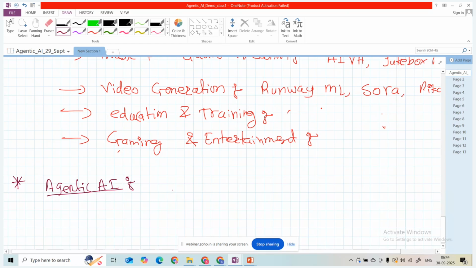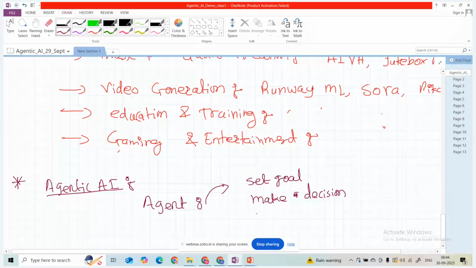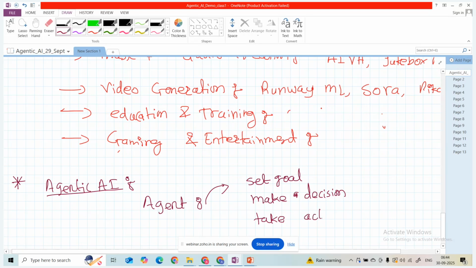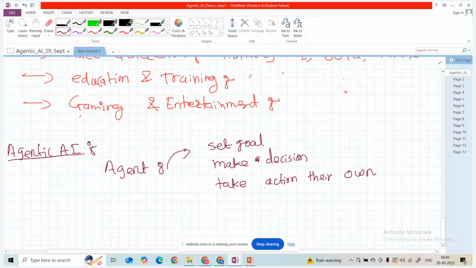It is an advanced form of AI, and here we are calling it an agent. The agent can set a goal, make decisions, and take action on its own.